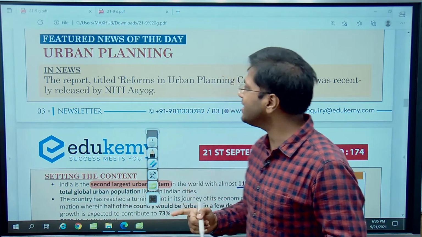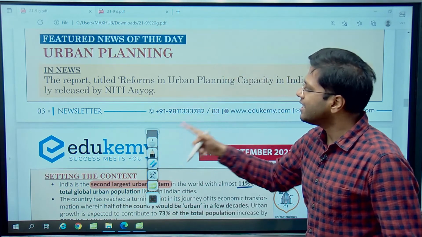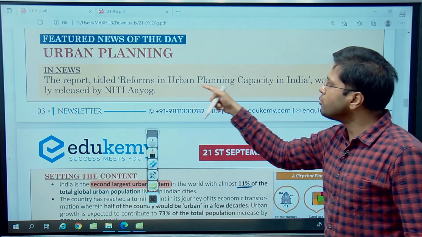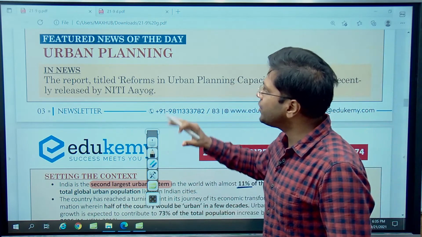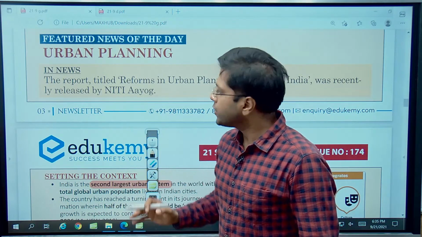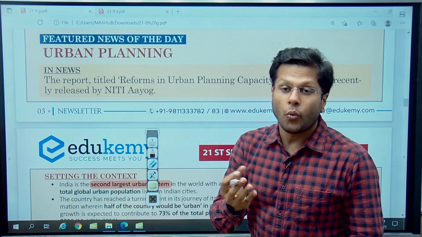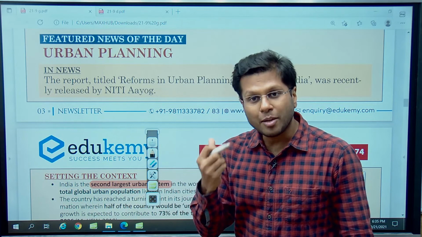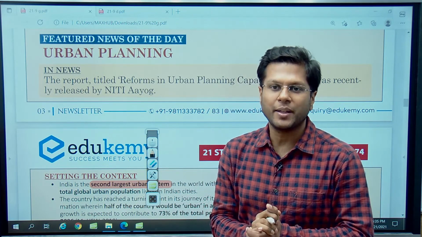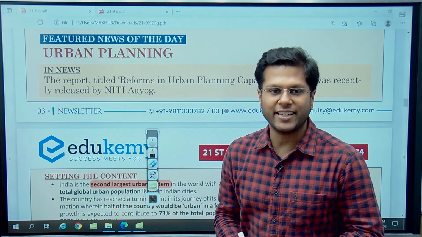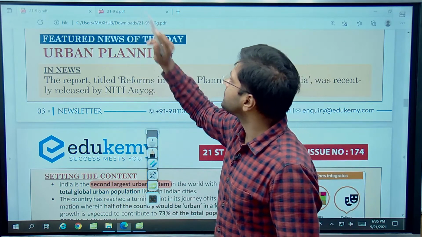This is the reason that NITI Aayog has released a report called Reforms in Urban Planning Capacity in India. This is a 150-page report, and we will try to summarize the report. Not only that, we will also present what the shortcomings in urban planning in India are, what is actually required in an urban planning setup, and what is the way out in India's context, right? So let us understand.